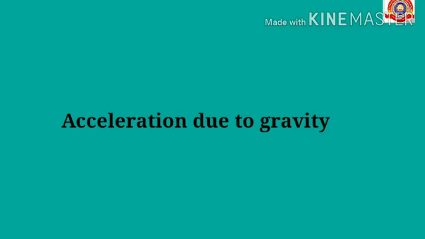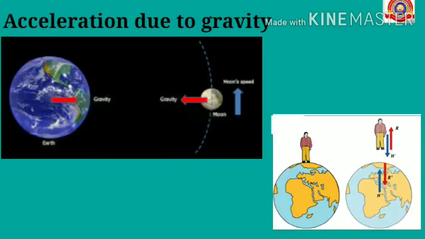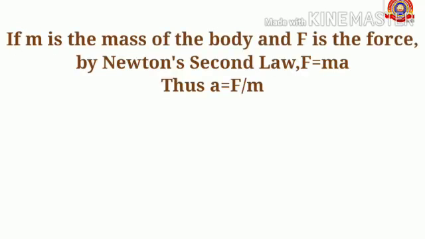We know that the force of attraction between Earth and a body on its surface changes according to the mass of the body. Does the acceleration of the body change according to mass? So let's find out. You know that all bodies are attracted towards the center of the earth. If small m is the mass of the body and capital F is the force, by Newton's second law we know that F equals ma. From this equation we can find the equation for acceleration, that is a equals F by m.